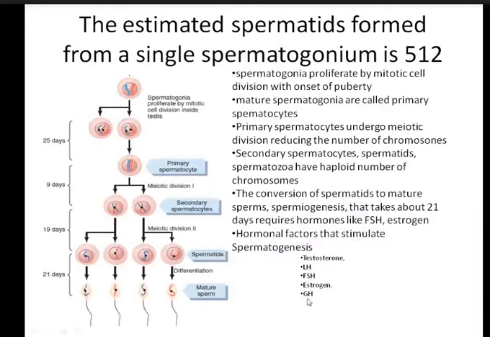Suppose the person has pituitary dwarfism. In pituitary dwarfism, growth hormone is reduced, and then it can lead to infertility. A person with pituitary dwarfism can be infertile due to the absence of growth hormone. So growth hormone has an important function, and there are different hormones that influence spermatogenesis.